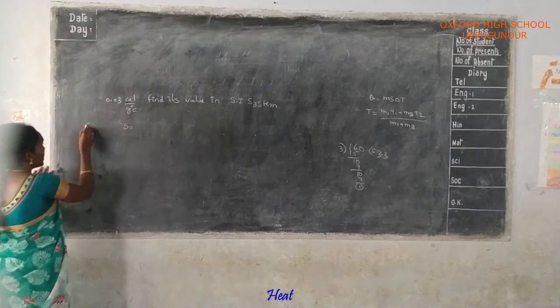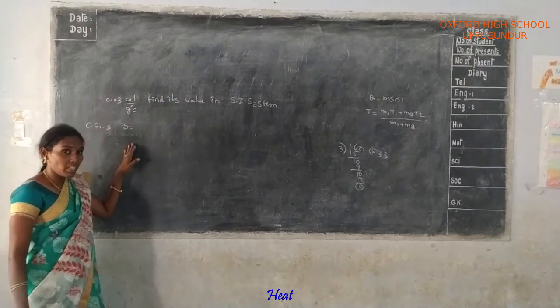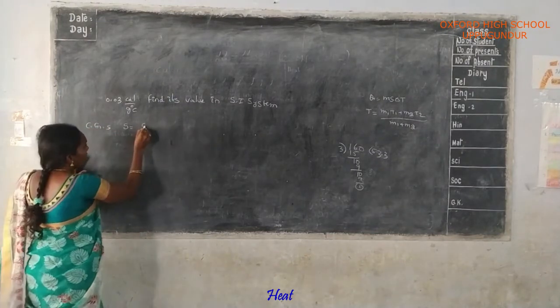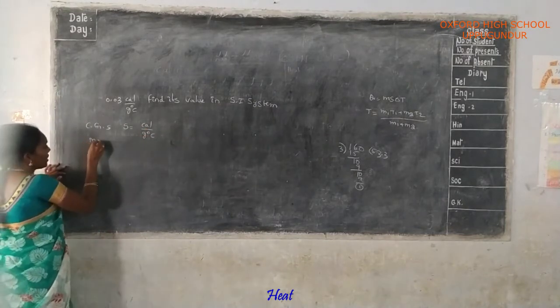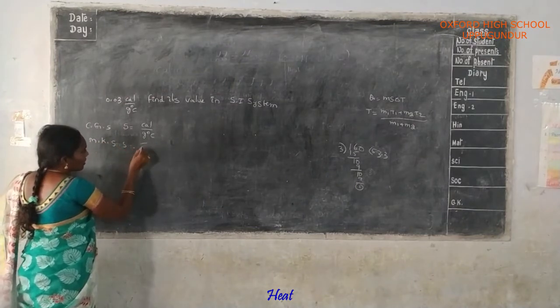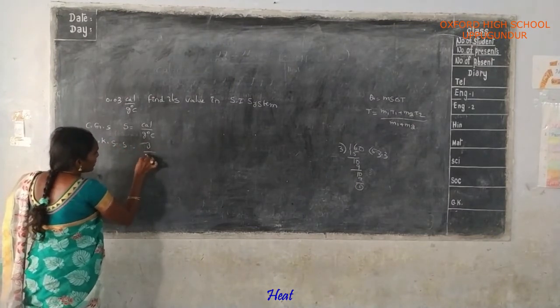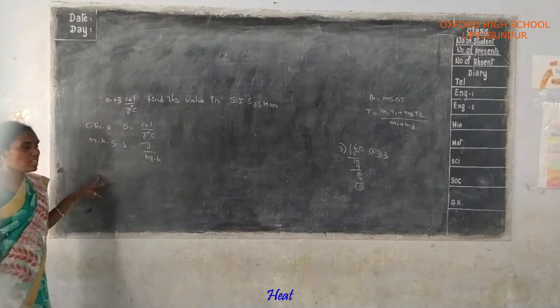The unit of specific heat in CGS system is Cal per gram degree centigrade. In MKS unit it is joule per kg Kelvin, amma.